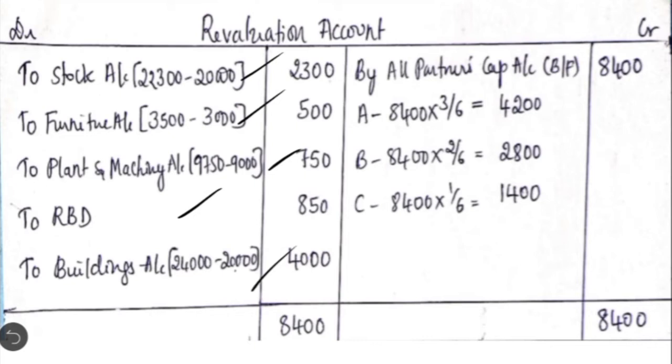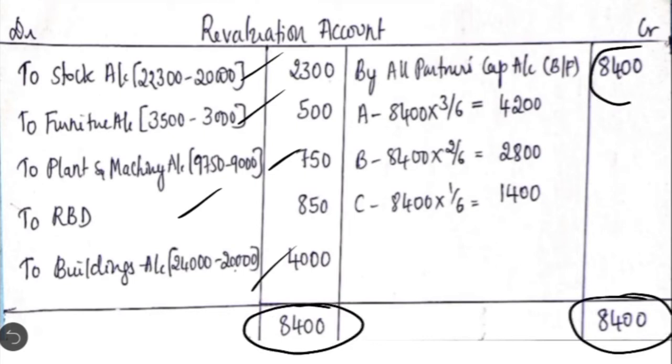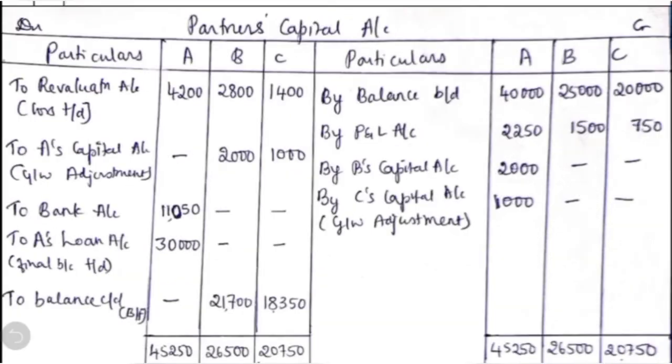So when you close the revaluation account, the debit side total is more, which is 8,400. We get the same balancing figure here, and this represents net loss on revaluation, which should be transferred to all partners' capital accounts in the old profit sharing ratio, that is 3:2:1. A will get 4,200, B will get 2,800 and C will get 1,400. So then we are going to prepare the partners' capital account.